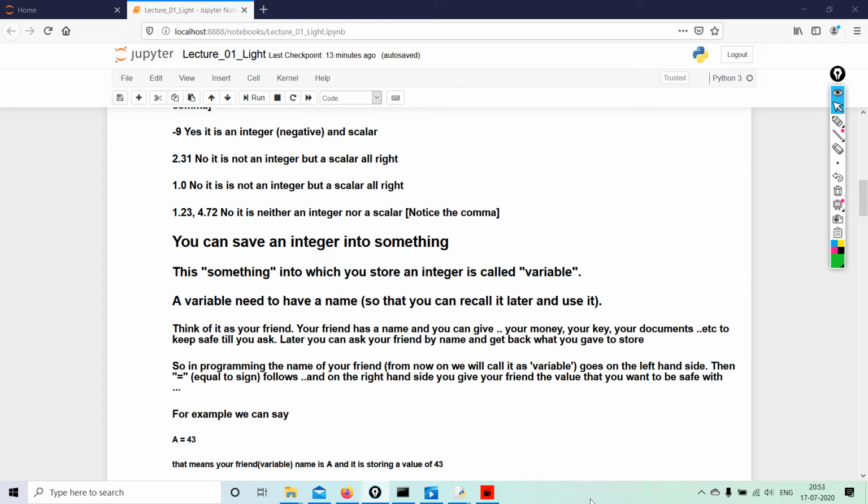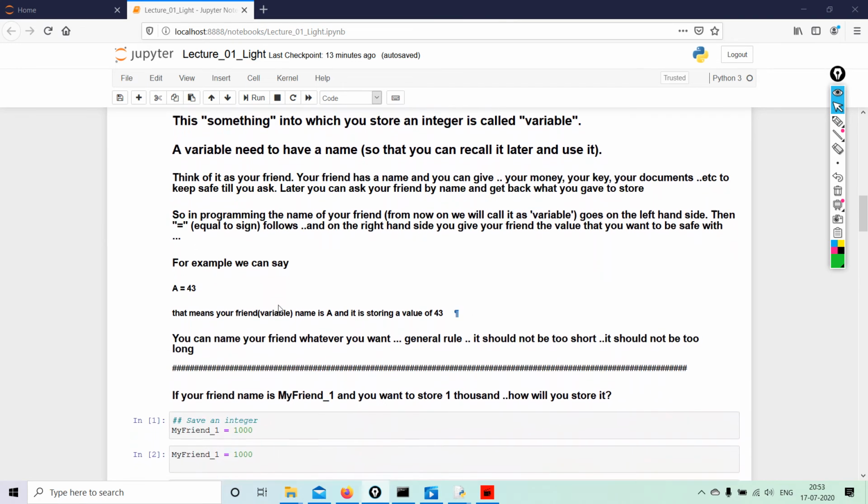Like here I have given another example, which is A equals 43. That means your friend's variable name is A and it is storing a value of 43. You can name your friend whatever you want. General rule: it should not be too short, it should not be too long. Just apt, just to the point, and very, very specific.